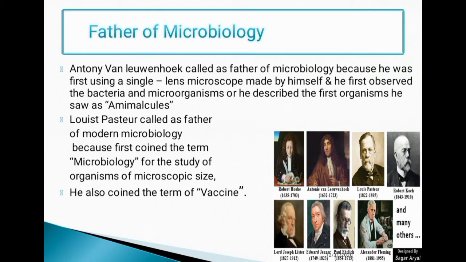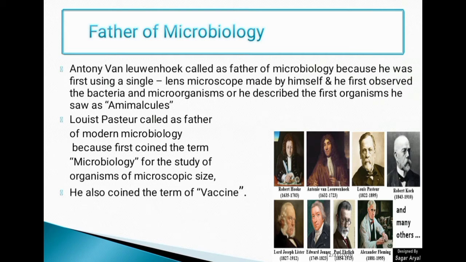And presently, Louis Pasteur is called the father of modern microbiology because he first coined the term microbiology for the study of organisms of microscopic size, and he also coined the term vaccine. And this picture shows some scientists.